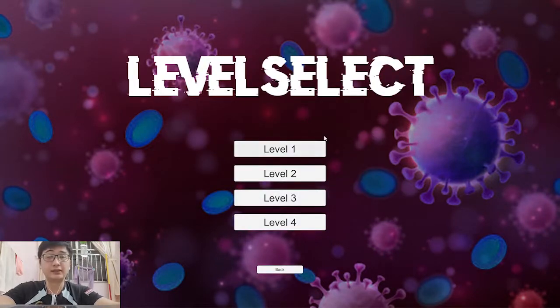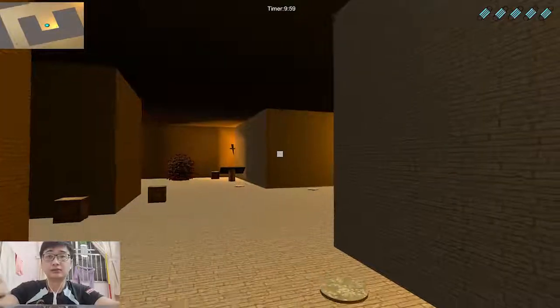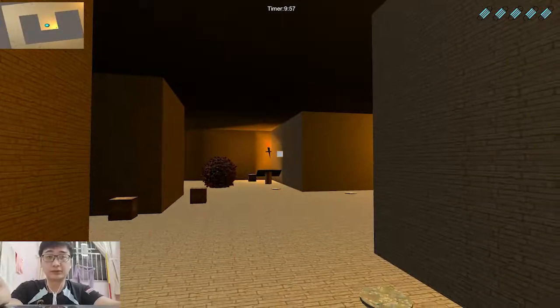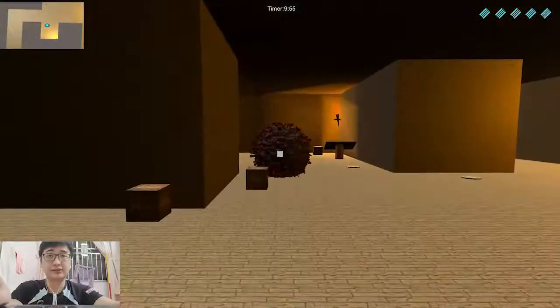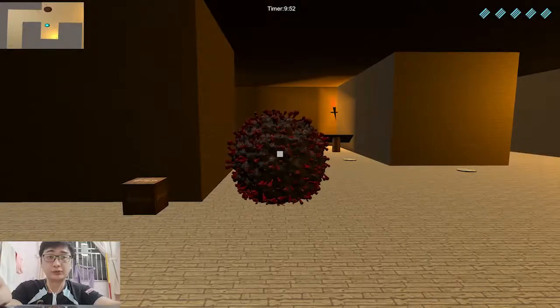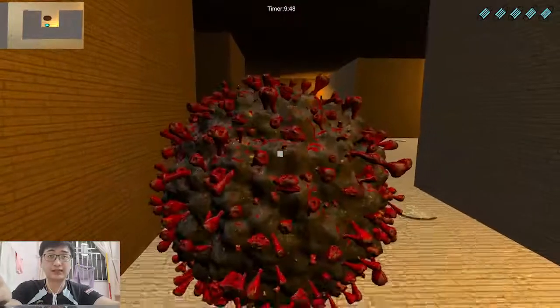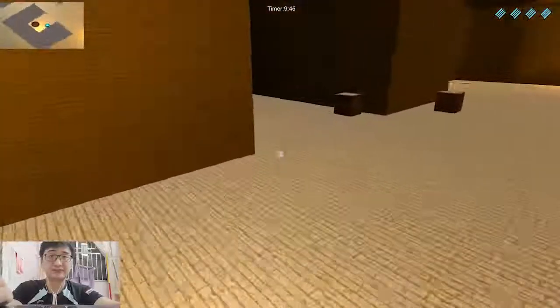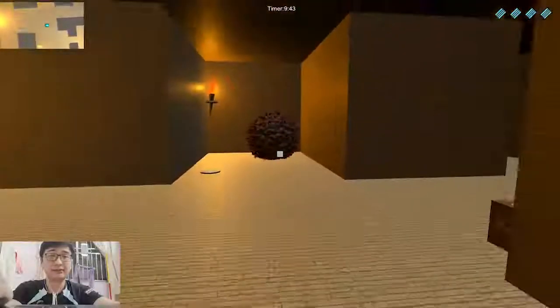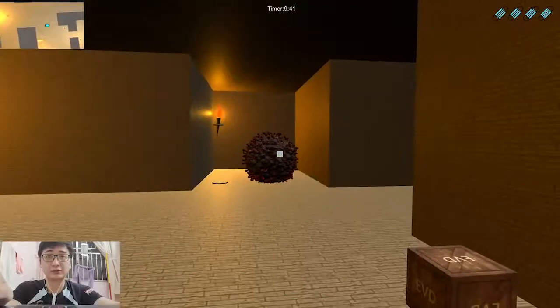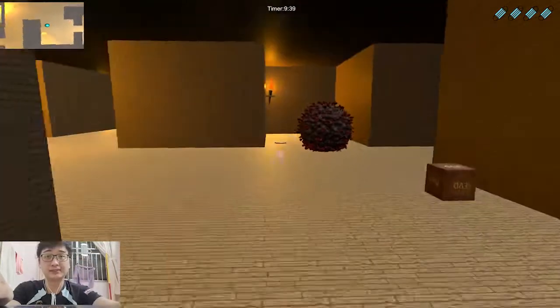If you go to the level select, this scene helps the player select which level they want to go to. My responsibility is level 1. Level 1 includes 3 questions to answer. Then you can see the chasing virus over here. When I trigger it, my health, which is my mask, will reduce by 1 and it will make a pain sound. Then my health reduces by 1, and it will stop for 2 seconds and continue to chase me.